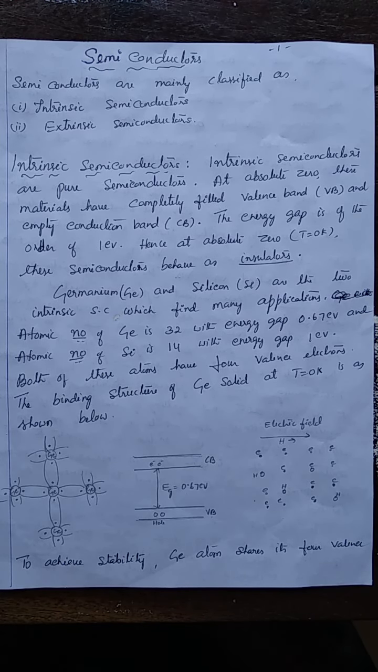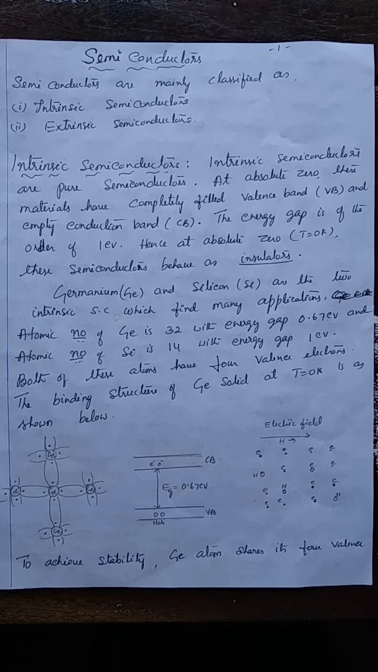Intrinsic semiconductors are the pure semiconductors. No impurities added. It's a pure semiconducting material. At absolute zero, semiconductors behave like insulators because the valence band is completely filled. The conduction band is completely empty. So no electrons are found free in the conduction band. No free electrons are available for conduction. So the intrinsic semiconductor behaves like an insulator at absolute zero.